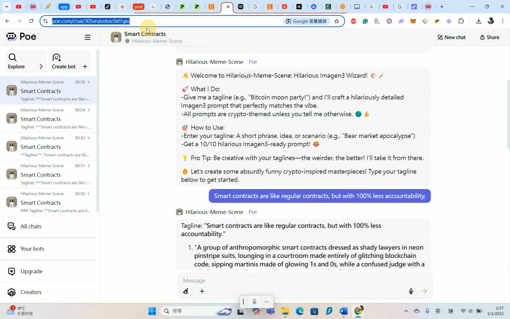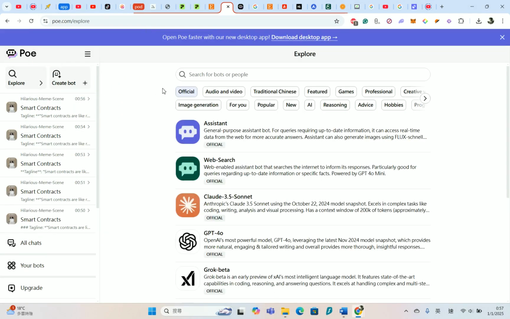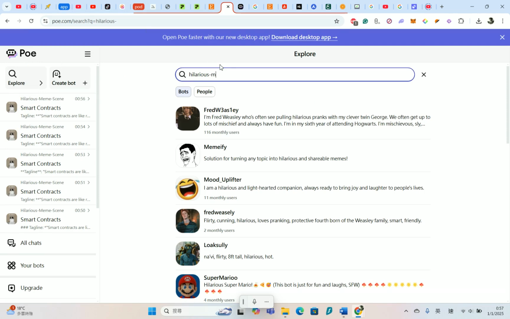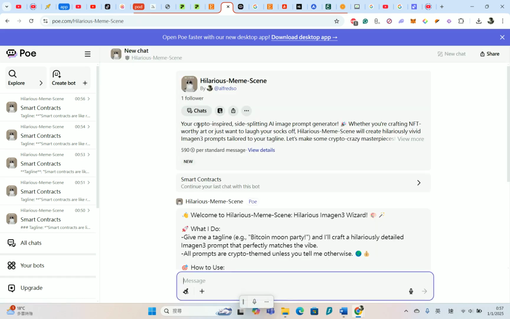How to access this bot? You have to go to poe.com and search for explore, and type in hilarious slash meme slash scene. And this is the bot with a cat that says no stress, just vibing. So maybe in the future I will tweak the prompts to be a bit simpler because I think it used some very sophisticated and complex prompts there.